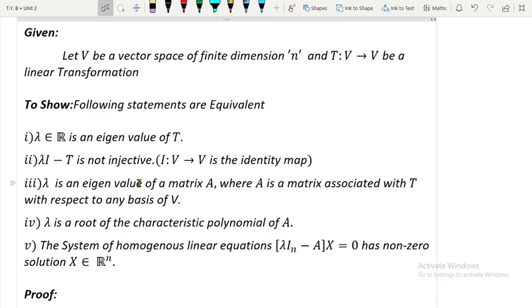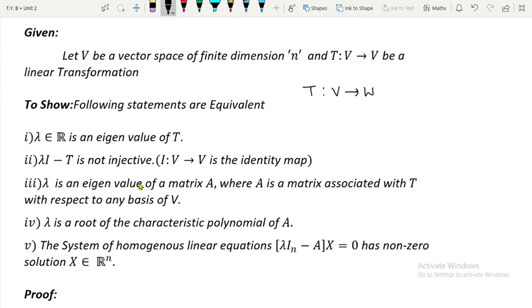Okay, so first of all I will assume that lambda belonging to R is an eigenvalue of T, and we are going to prove that lambda I minus T is not injective. Now in order to prove that lambda I minus T is not injective, I am going to take the help of a famous theorem that we have already seen. So which is that theorem? If T from V to W is a linear map, then you might remember, T is one-one.